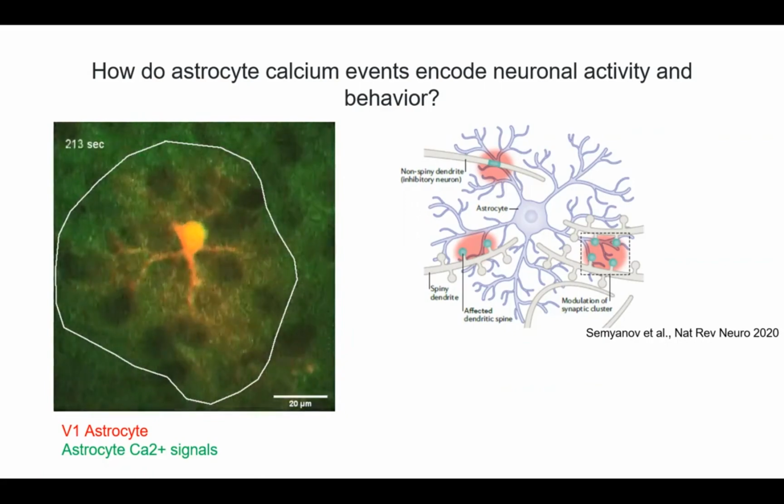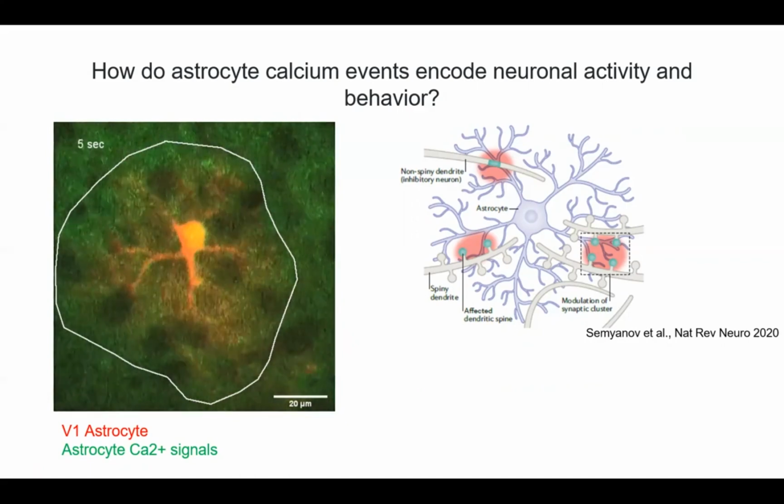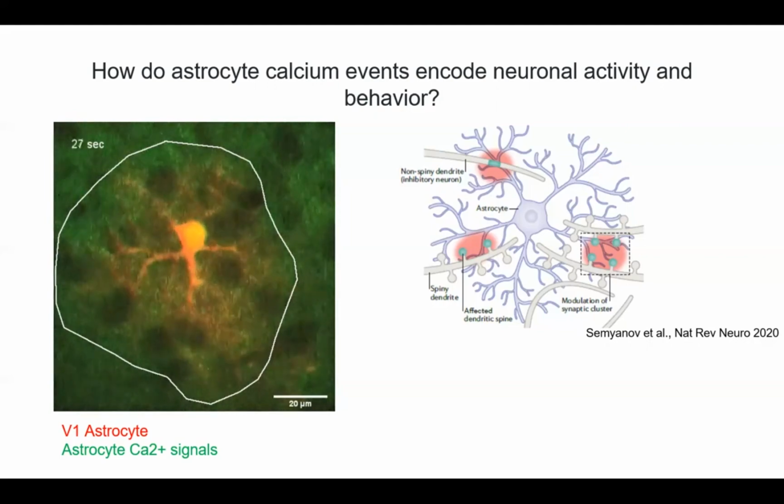And so in this project, I'm coming at this idea by looking at how astrocyte calcium events, particularly in the microdomains of the fine processes, which you can see again as these dynamic green signals in the video, encode neuronal activity on a network level and the subsequent behavioral output.